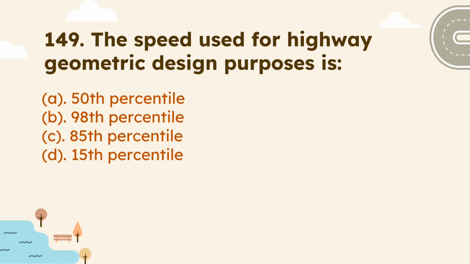Next question is the speed used for highway geometric design purposes is. In highway geometric design, 98th percentile is considered as the correct option for determining the design speed, because this is the speed that is greater than the 85% of the drivers around the world.